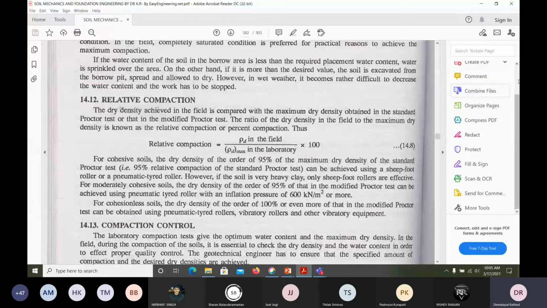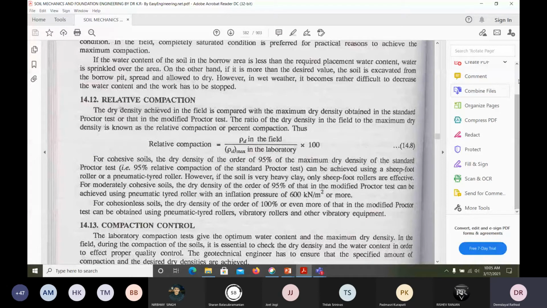So what we have seen today is the difference between compaction and consolidation. Why do we do compaction? In the field we do compaction for constructing roads, an earthen dam, or an embankment where we lay our railway track, buildings, flyovers, wherever you want to construct.